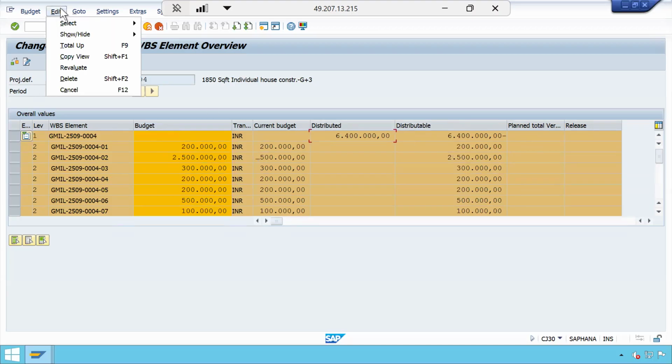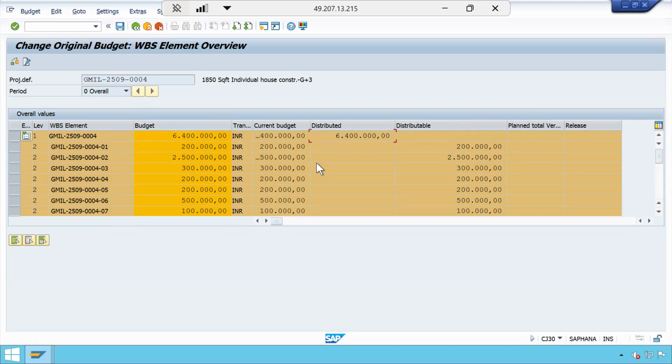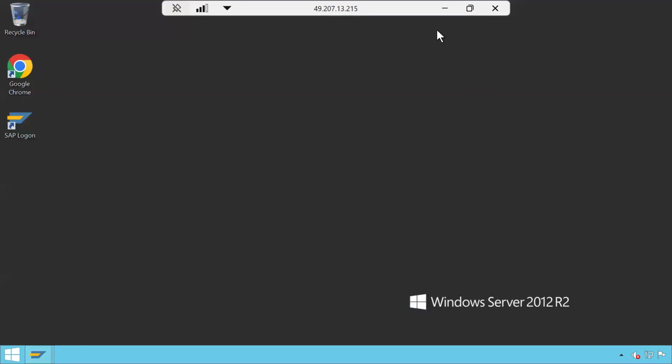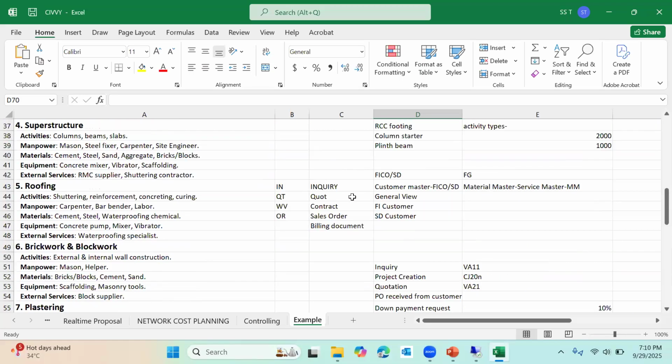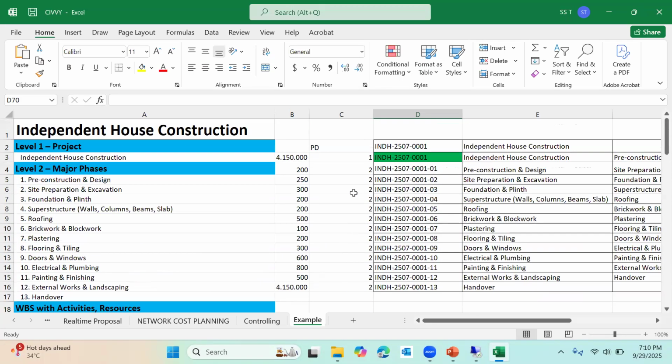Let us do total up. I will come to know. Total up. It is wrong. Somewhere I entered wrong values, or my Excel is wrong. Any one of the things. I don't know. Let me check. It is correct only.